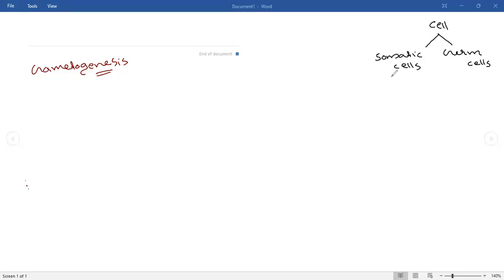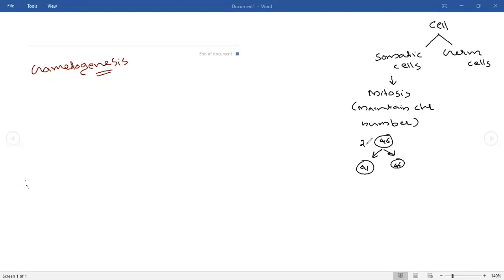The speciality of somatic cells is that we can see mitosis only. What is the specialty of mitosis? Mitosis will maintain the chromosome number. That means if the cell has 46 chromosomes, the two cells produced from this single cell will each contain 46 chromosomes. 2n will be the result.